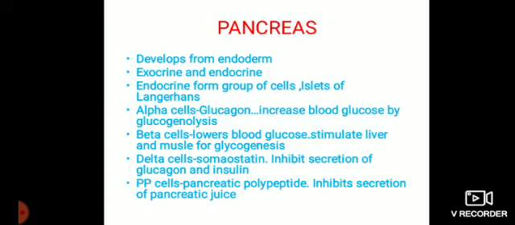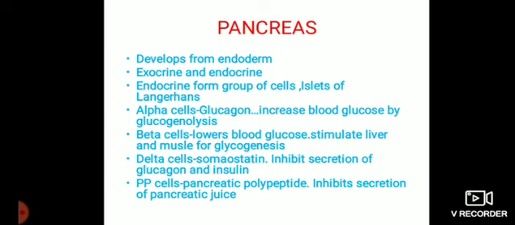Now the pancreas you have been familiar with, because in the 11th science you studied the digestive system of man. This pancreas is an interesting gland because it is exocrine in nature as well as endocrine in nature. Endocrine means, I told you, a ductless gland.